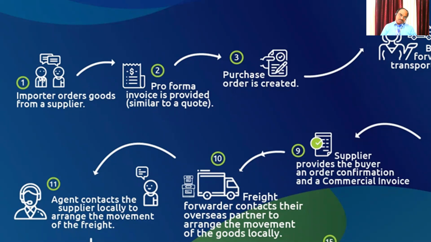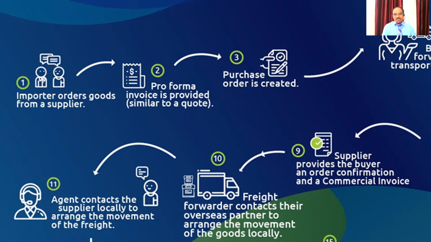First case, the stage one, the importer orders goods from a supplier. In our example, Melvin James is ordering goods from Cynthia. Then, once the order is received from Melvin, what will Cynthia do? Cynthia will quote the price to Melvin. So you can see the second stage.